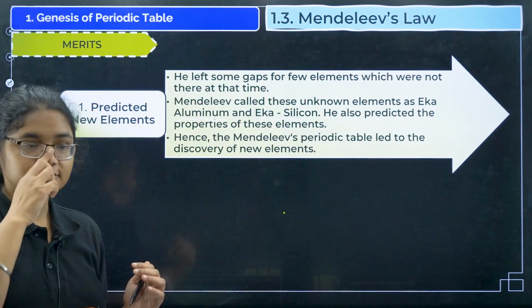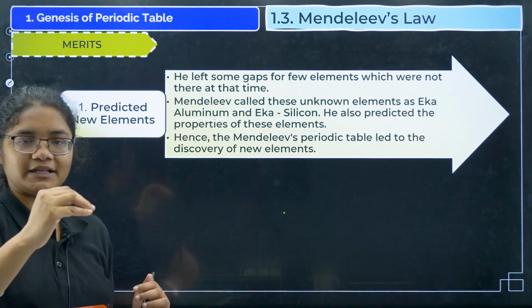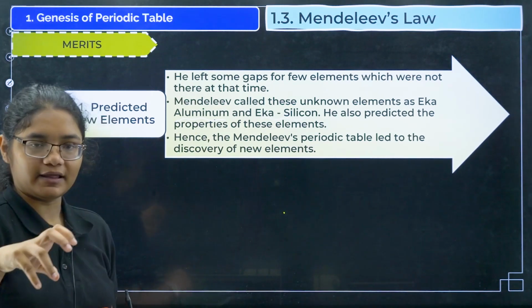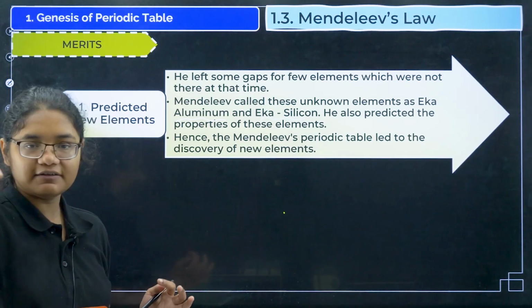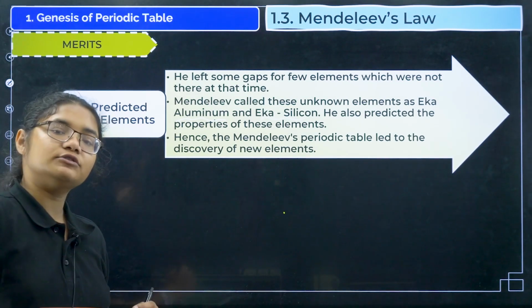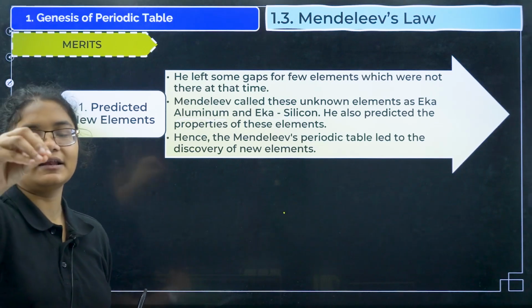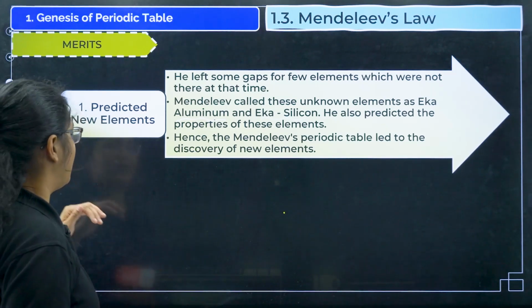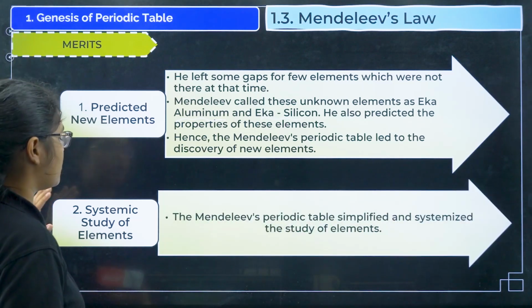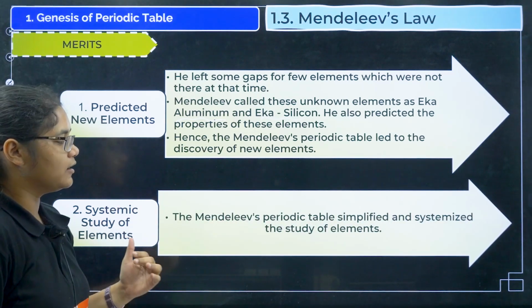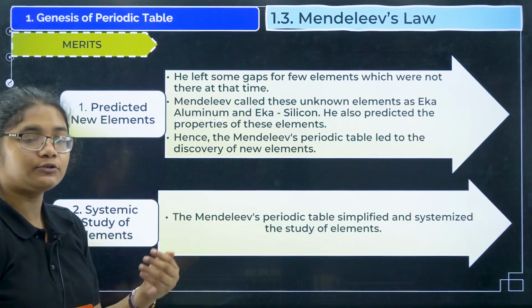He said that okay, there is no element where this property is matching. He didn't put any other element there. He thought, if there is no element which is matching this property, let's leave a vacant place there. In future some element will be discovered and it will be kept there. Okay, and next is systematic study of elements. Since all the elements were arranged in tables, it was very easy to study them.